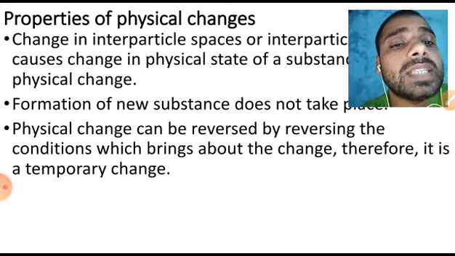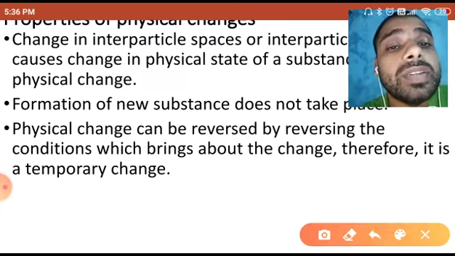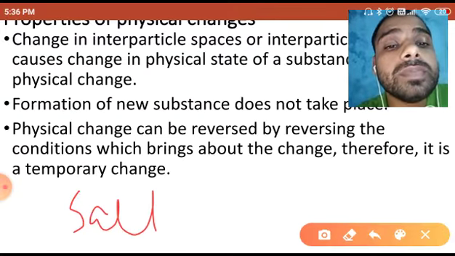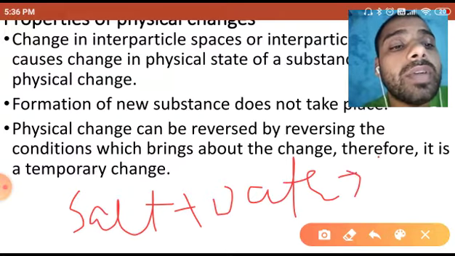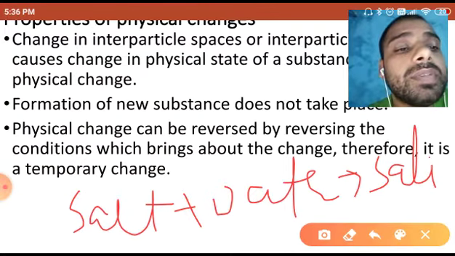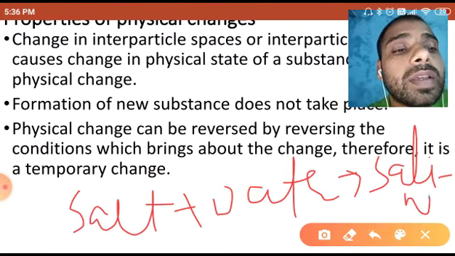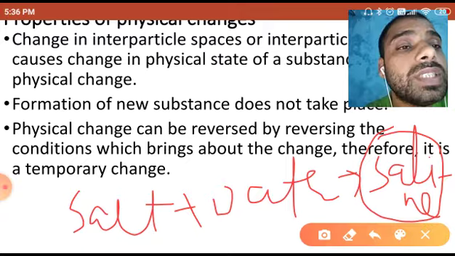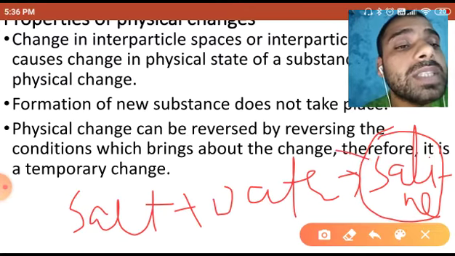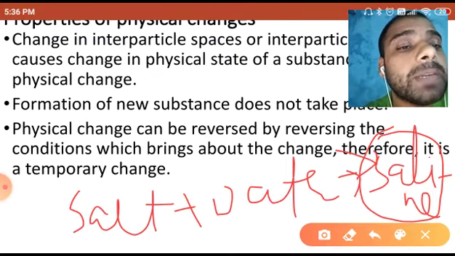And physical change can be reversed by reversing the condition. How can we see this? You can take salt plus water. What will it give? It will give saline. If I reverse the condition, if I evaporate this, if I use some heating, if I keep this in the sunlight, what will happen?